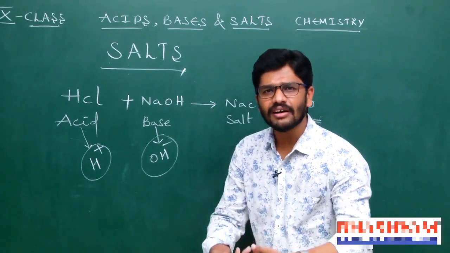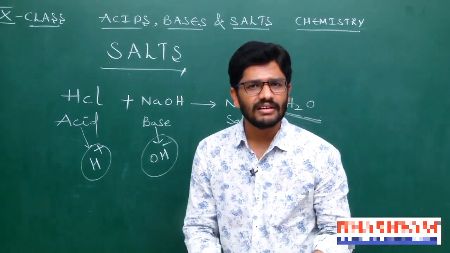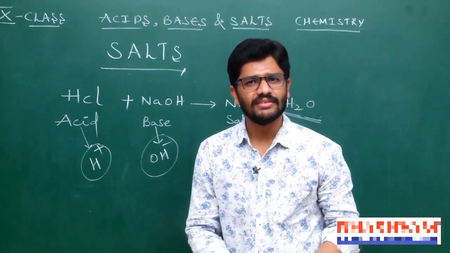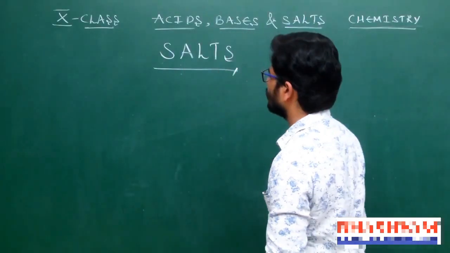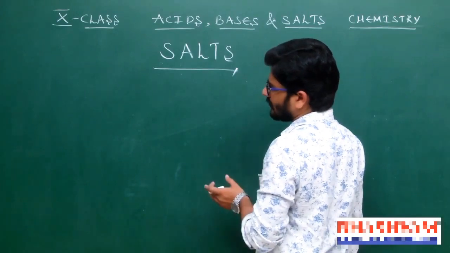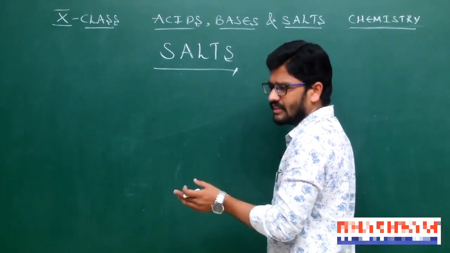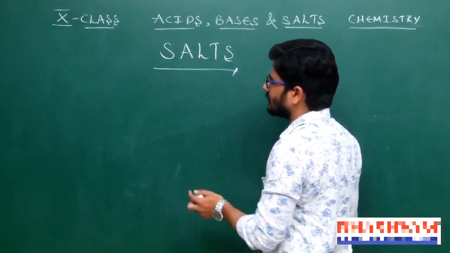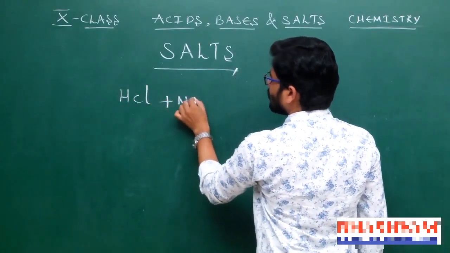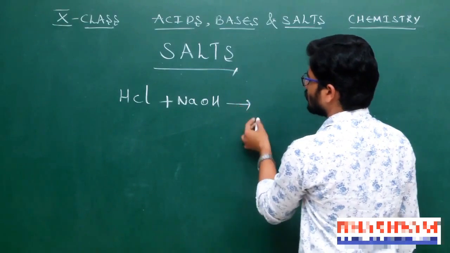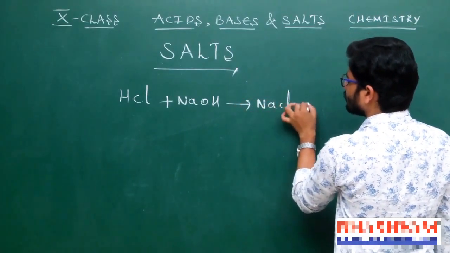Sir, when do we call a salt neutral, acidic, or basic? Now I am explaining. So some of the salts are neutral, some of the salts are acidic, some of the salts are basic. How? See the reaction, HCl plus NaOH gives rise to NaCl plus water.